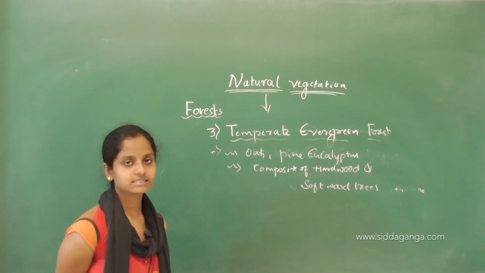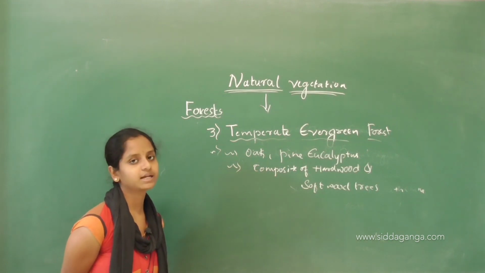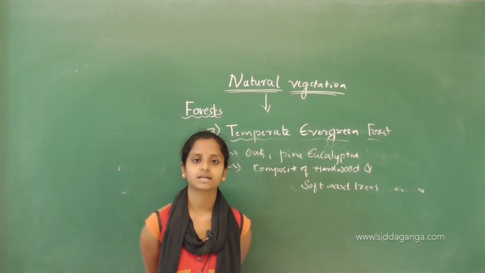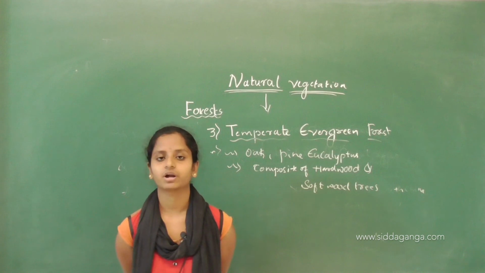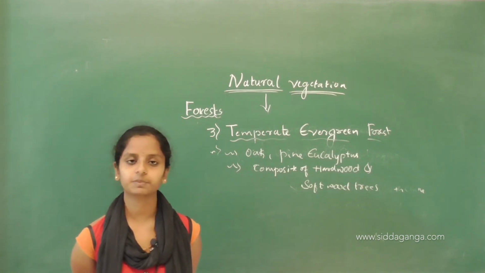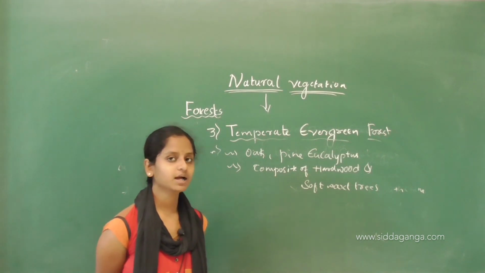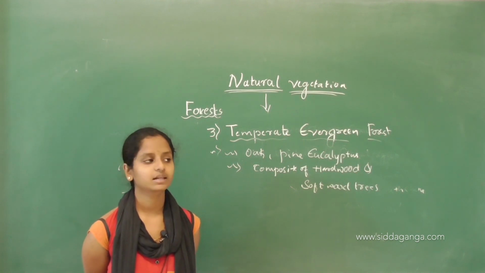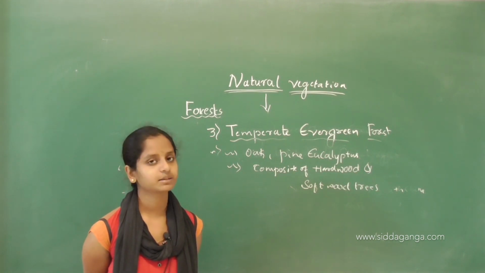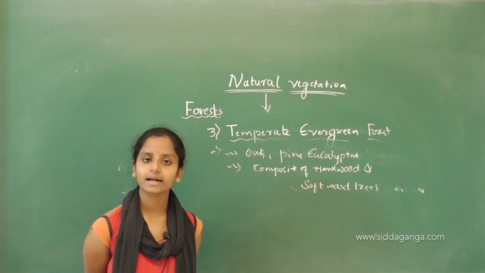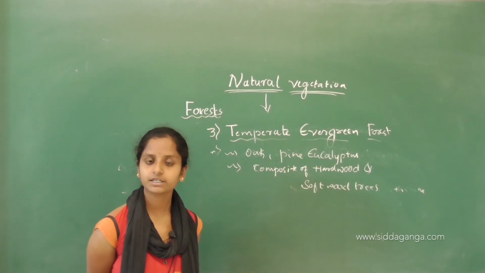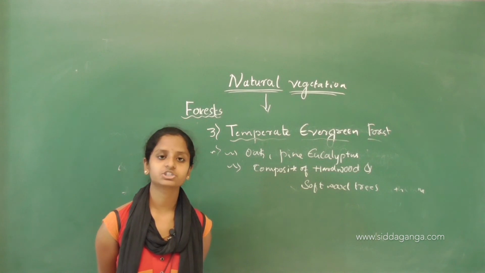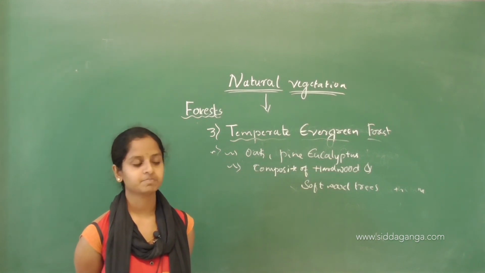So, in this class we have seen about natural vegetation and how it varies from one place to another, and also the factors which affect natural vegetation, like moisture, temperature, soil, height and climatic factors, because natural vegetation changes from climate to climate.